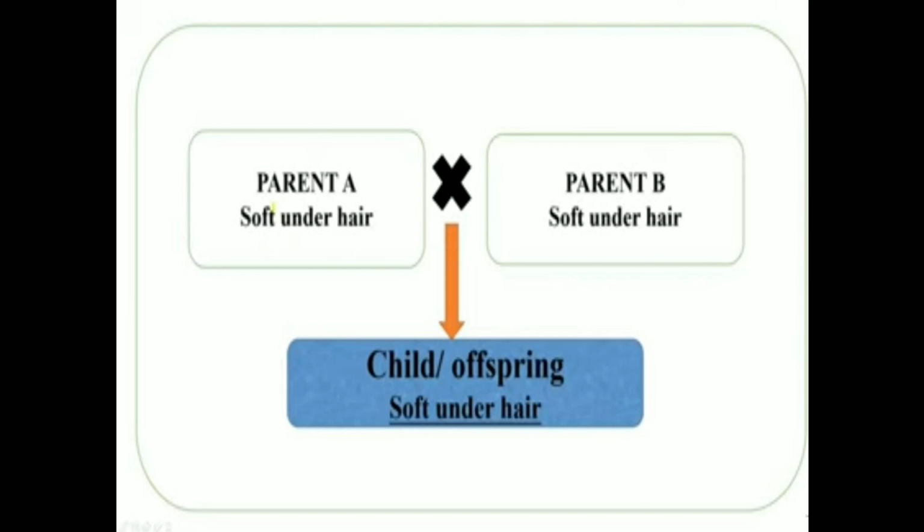Similarly, if both the parents of a sheep have only soft under hair, then the child will also have only soft under hair, and we need this under hair for obtaining wool fiber. So selecting parents to obtain a special character in the offspring is called selective breeding.